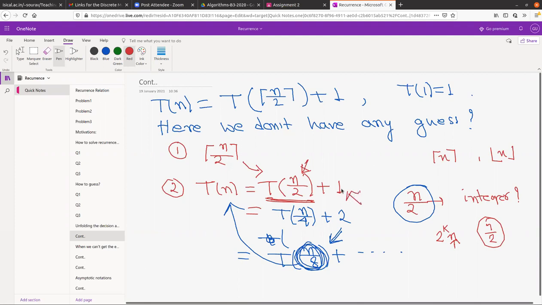You are saying that the recurrence is wrong. No, the recurrence cannot be wrong. Recurrence is a general thing you have defined. Now you have to find a way when unfolding. This is not an official way, that you say that thing is true for n, that means it has to be true for n/10. That is not the way of doing these things. It will be true for n/10, but n/10 may not be an integer. Then how are you reducing that? When you are reducing, you are using that recurrence again and again. But if the inside thing is not an integer, you cannot use that recurrence again and again. That is my point.